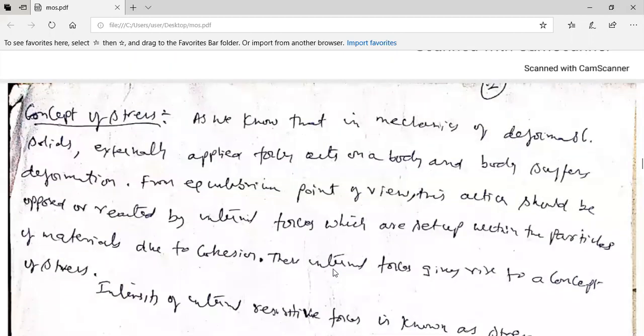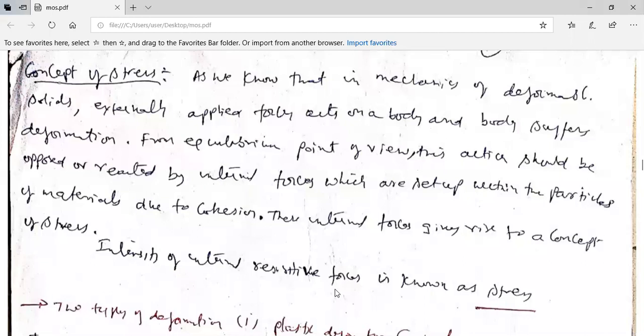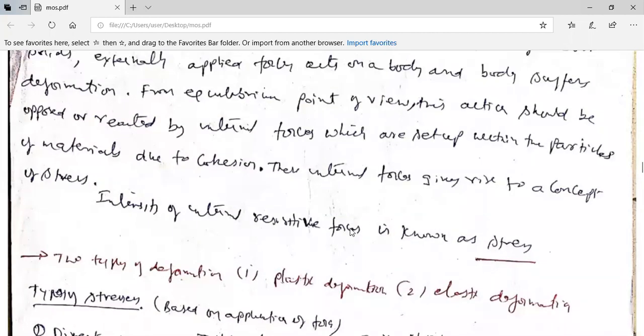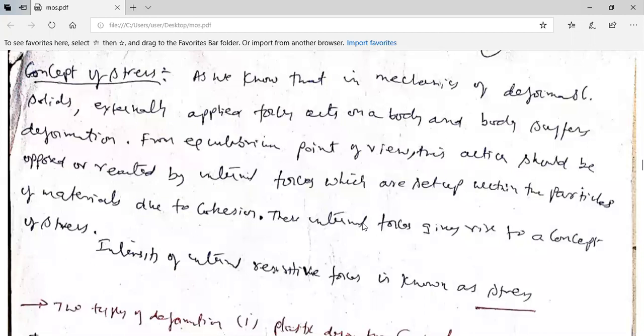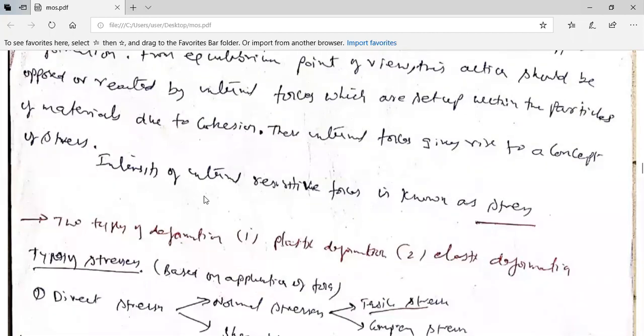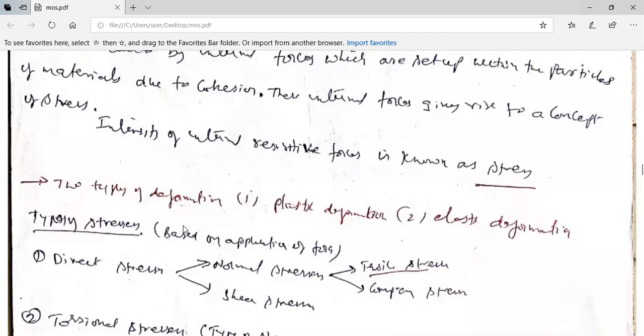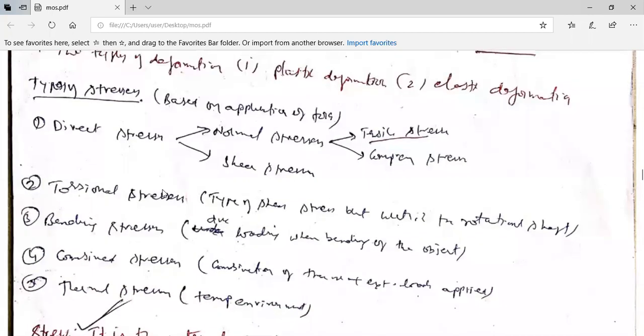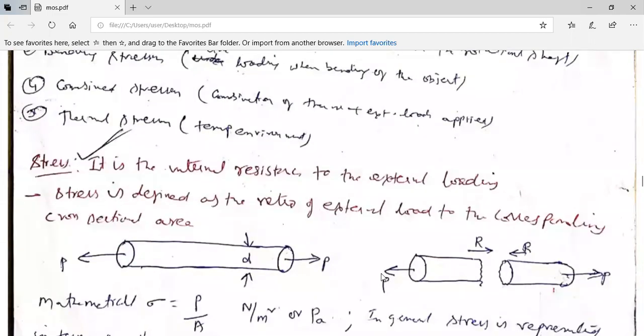So the concept of stress is all known to us, what stress is, right? As far as the formula is concerned, you know it as load by area. But when you look into it, it's the mechanics of deformable solids where externally applied forces act on a body and the body suffers deformation, right? So the intensity of internal resistive force is known as stress. So two types of deformations, plastic and elastic, and types of stresses wherein direct stress, torsional, bending, all these will be given to you.